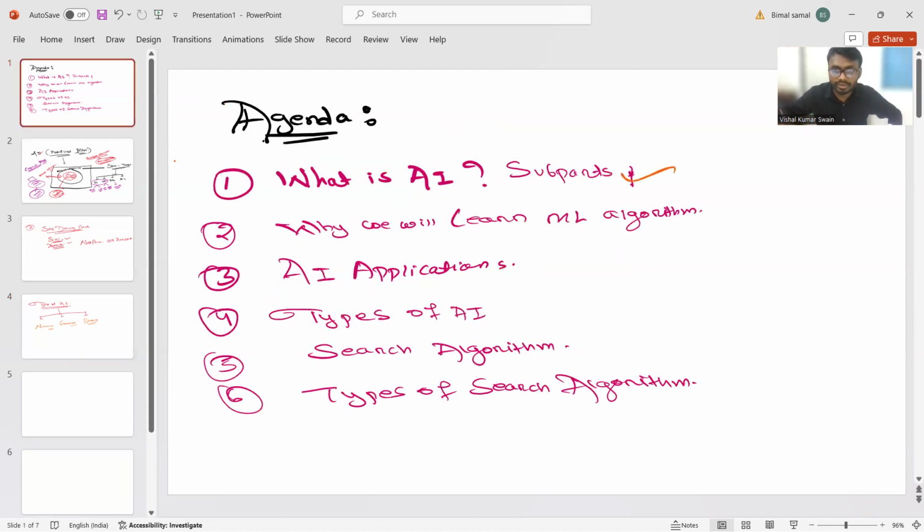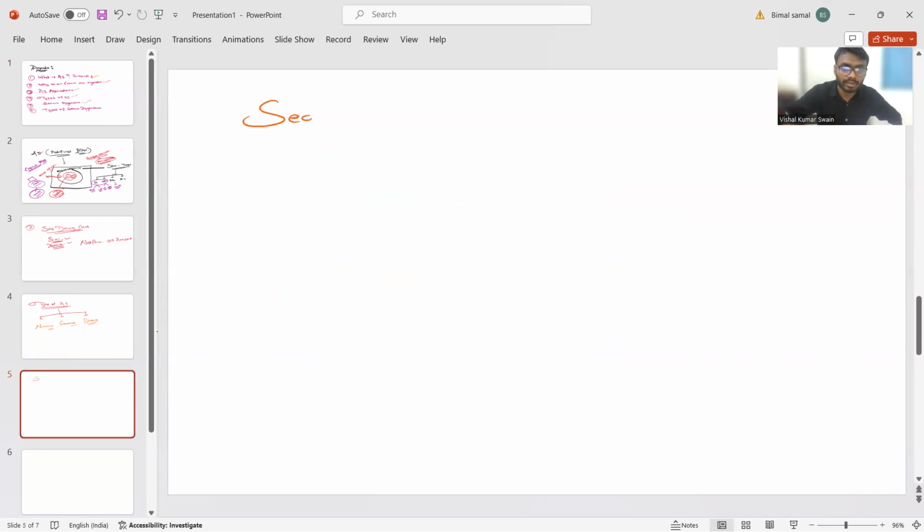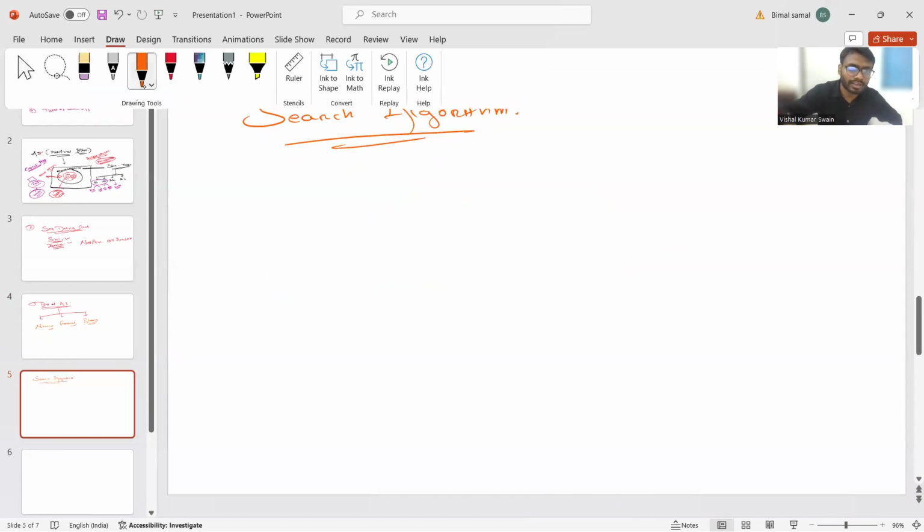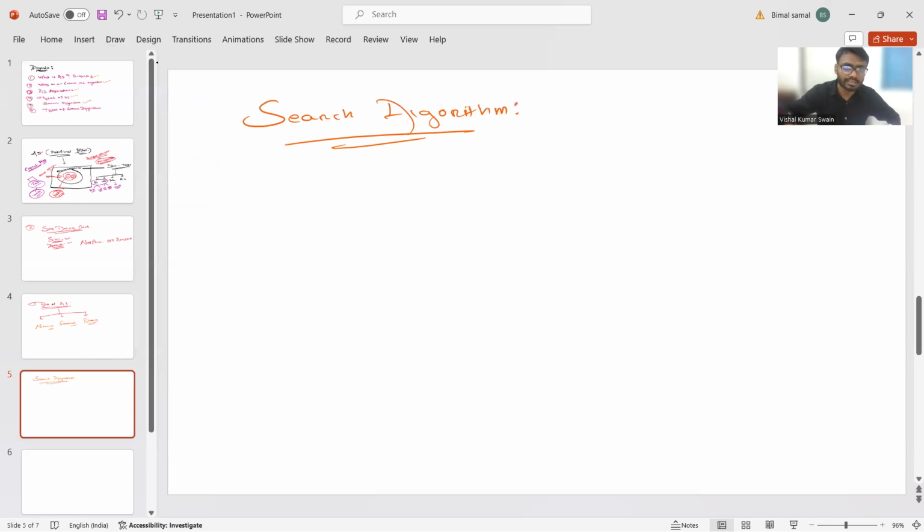So we covered this one and this one, with next and next. Let's go for search algorithms. Now, can anyone tell me what a search algorithm is? Listen carefully.